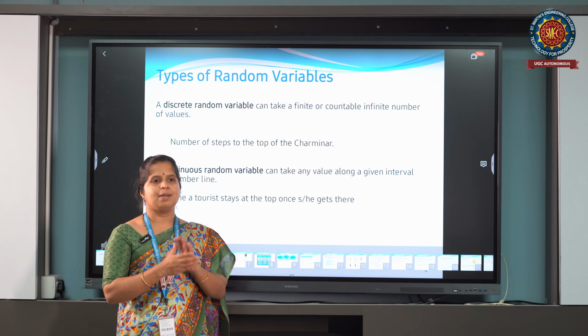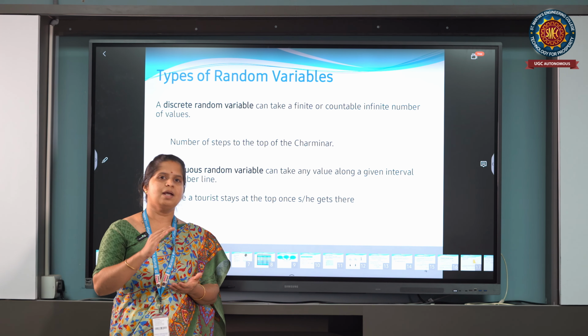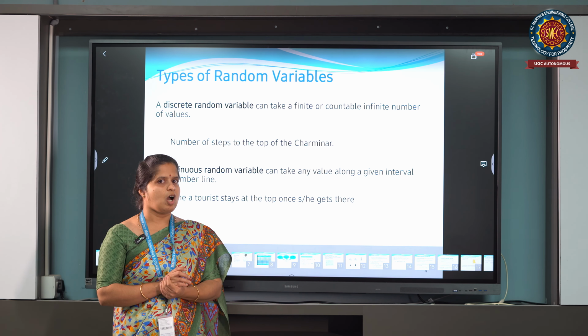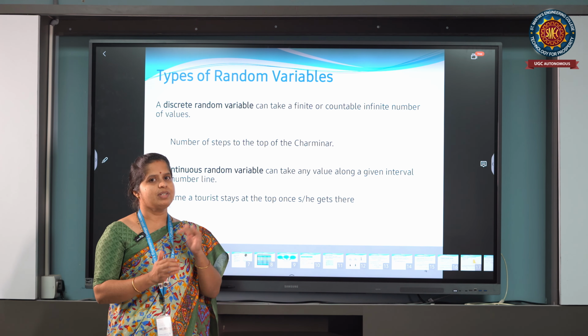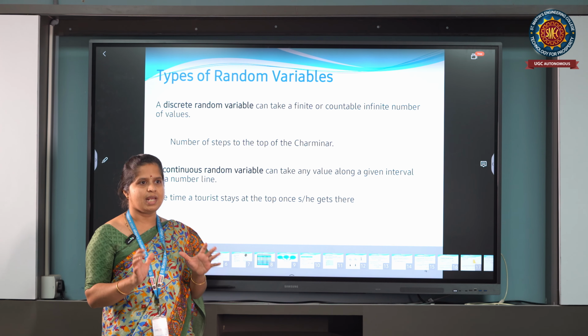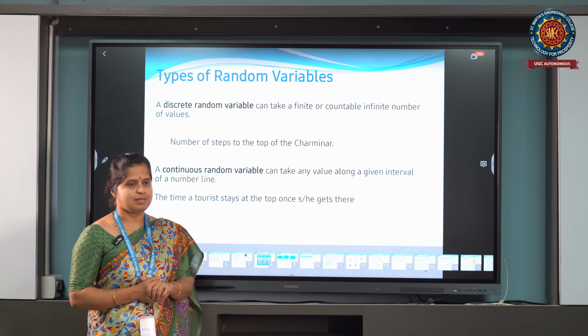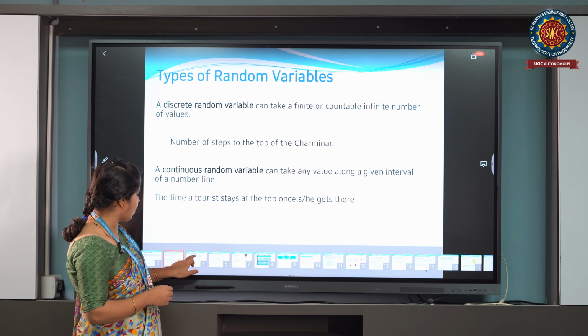Suppose I am climbing the steps of the Charminar, then it is a finite number. So that is an example of a discrete random variable. Then the time we stay on the Charminar, that is a time interval. So that is a continuous random variable.